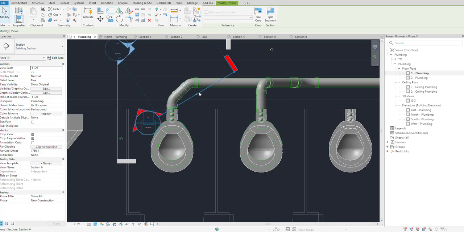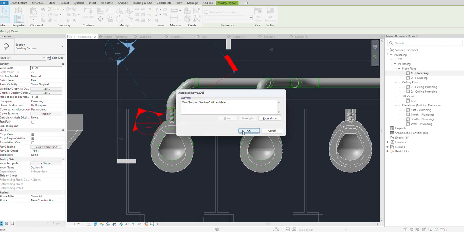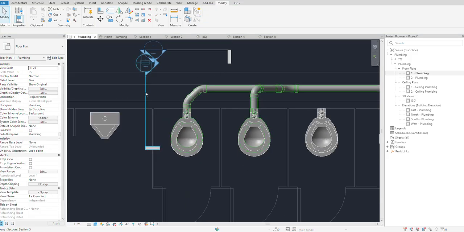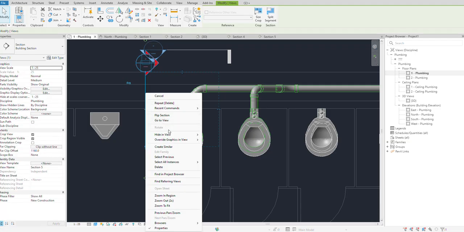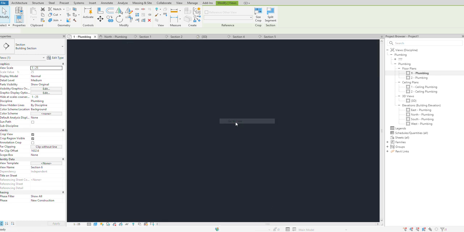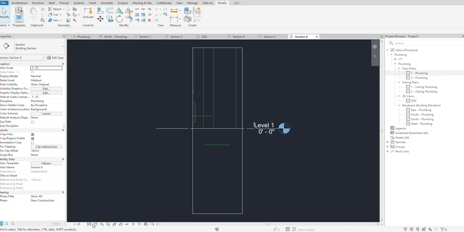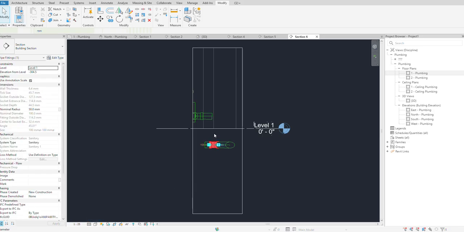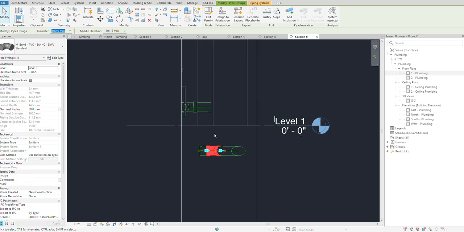I think my angle is wrong here. Section, delete the section. Similar. View. Okay. This side has to be the elbow.